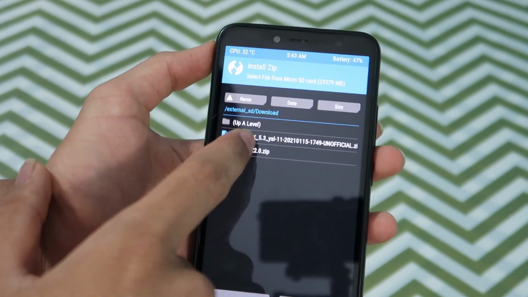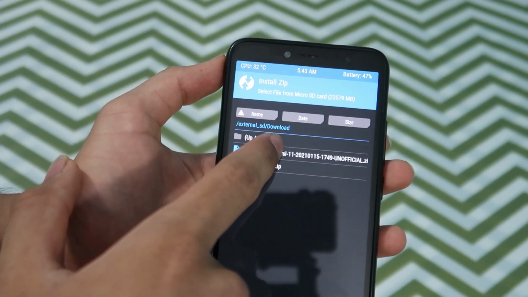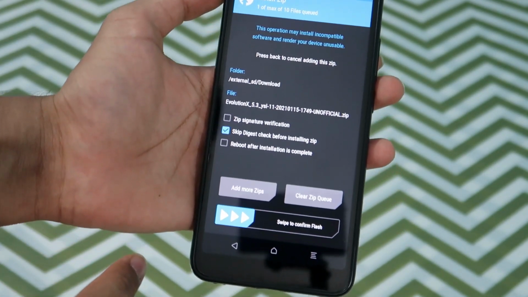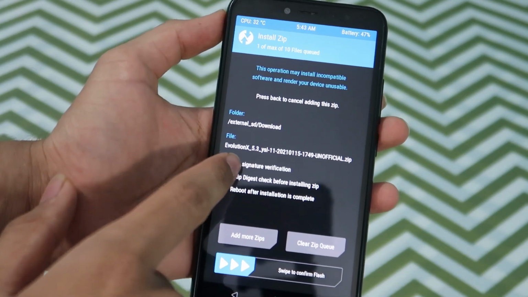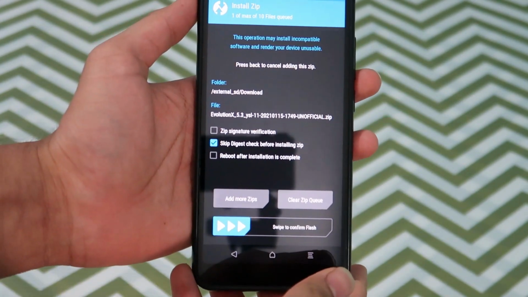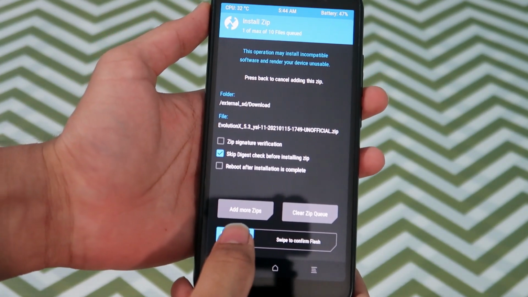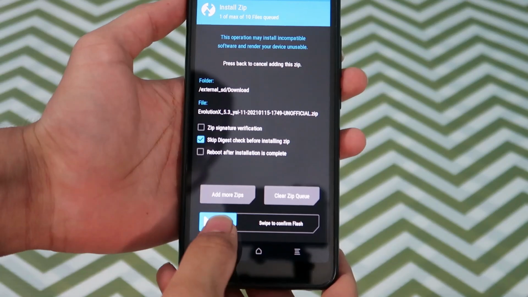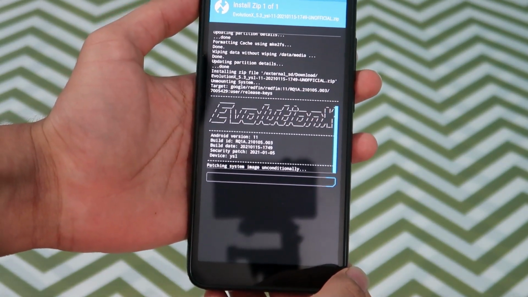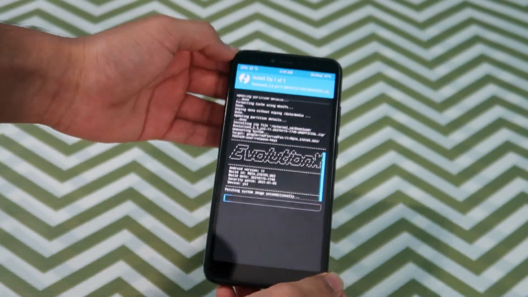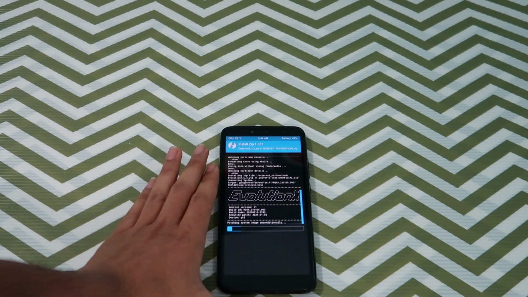So EvolutionX, as you can see, this is the zip file which we have to install. You have to just simply click on it, and then you don't need to select the zip signature verification, and let everything be as it is, because it can cause problems during the procedure. So let's swipe to confirm flash. So let it just install the whole EvolutionX firmware inside the device.